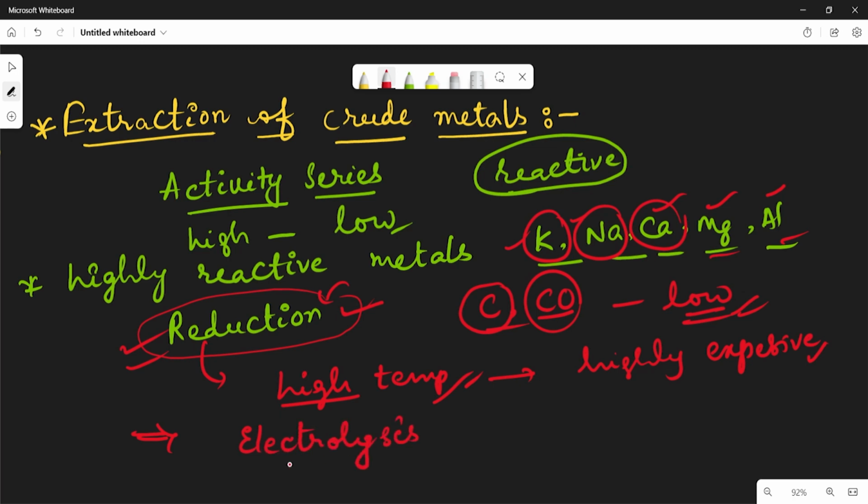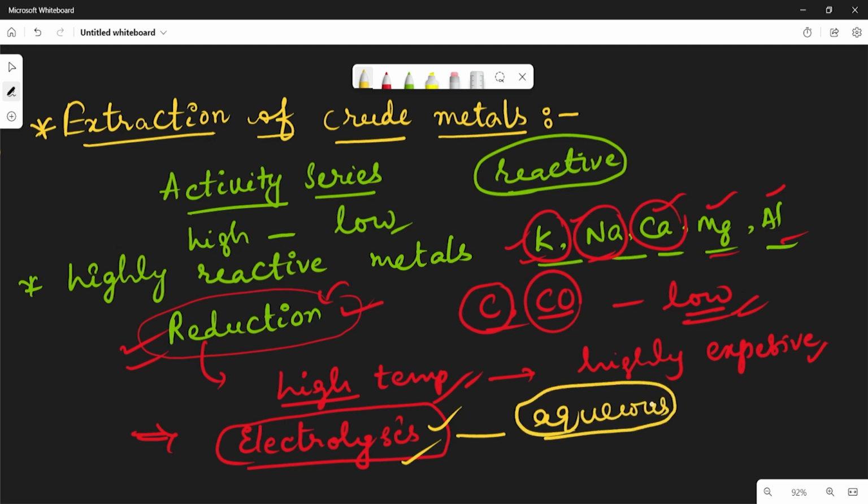The electrolysis method is preferable, which means highly reactive metals like potassium, sodium, magnesium are extracted by the electrolysis method. Electrolysis means the ore is electrolyzed.